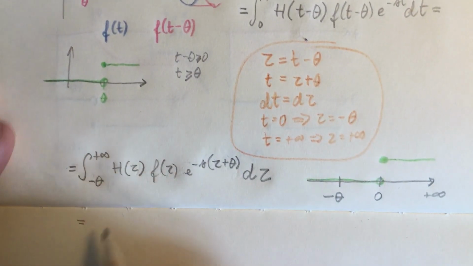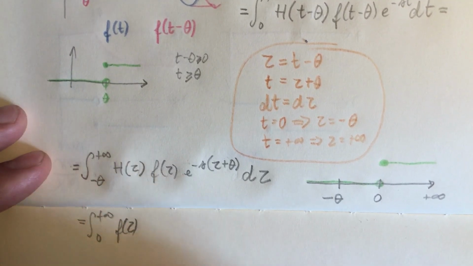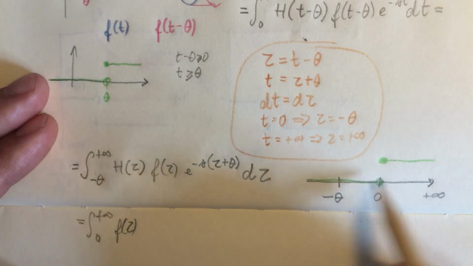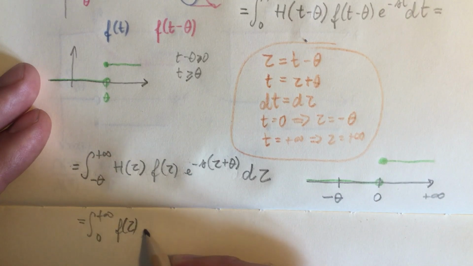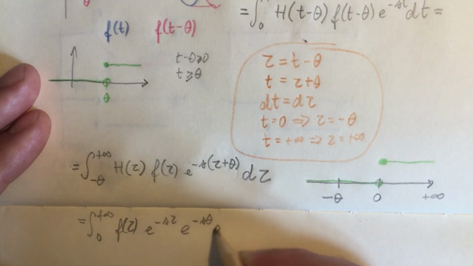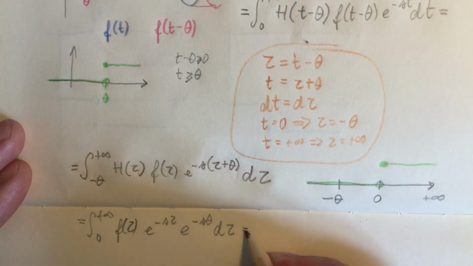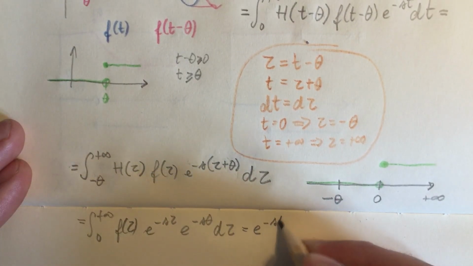We can simply write the integral from 0 to infinity of f of tau. The Heaviside function is gone, now that it has served its purpose, multiplied by these two exponentials. This one has nothing to do with the integration variable. I will bring it out,